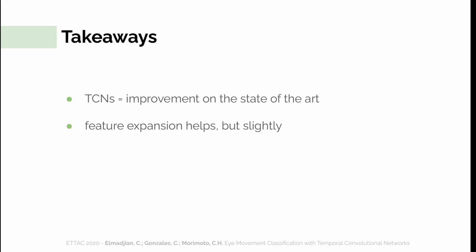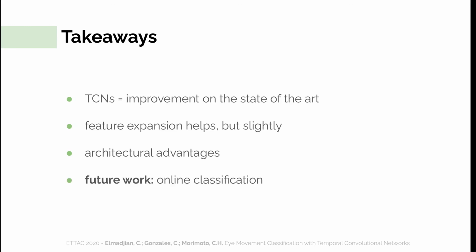So, to sum things up, in this work we proposed the use of TCNs for eye movement classification, and we showed that they can achieve and surpass the state of the art in this particular problem, either on sample or event level classification. Our investigation also showed that the most determining factors to increase performance lie with feature scale and context window size, but the model choice itself still is more important. We also highlighted some architectural advantages of TCNs over previous sequential models, and this could be further explored with more ambitious parameters for training. Finally, because TCNs are more parallel and lightweight, as future work, we are interested in experimenting with them for real-time online classification.